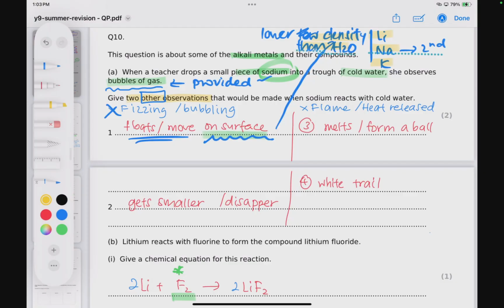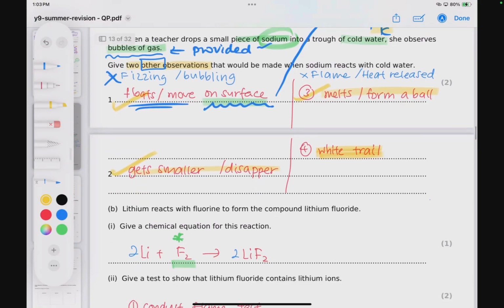Okay, next, after a while they will melt into a ball, and in that process you actually see that they get smaller and smaller. And sometimes, not all the time, a white trail appears. I noticed this white trail does not always happen. So if you are going to observe this experiment again, especially during your revision period, or your teacher repeats this experiment, do try to take note of the white trail. It does not always occur, in my personal experience as well. But points 1, 2 and 3 definitely yes. So any two out of these 3 points will get you the 2 marks over there.